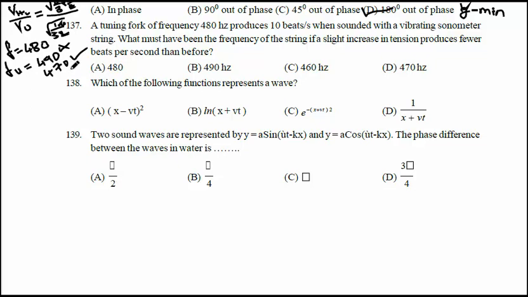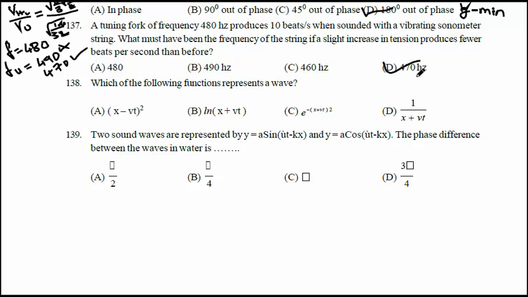Why is 470 the correct assumption? Because when you increase the frequency above 470, to 472 or 473, the beats with 480 will be below 10, meaning the beats decrease. Okay, the correct option is 470.